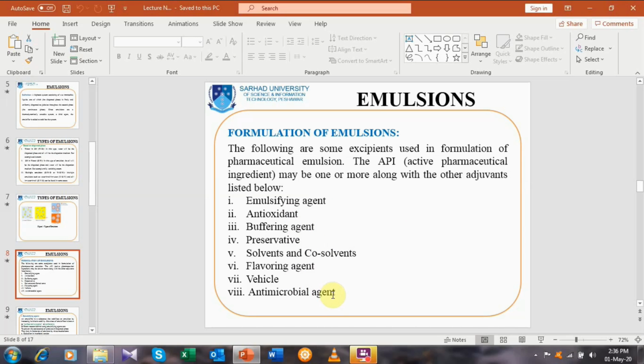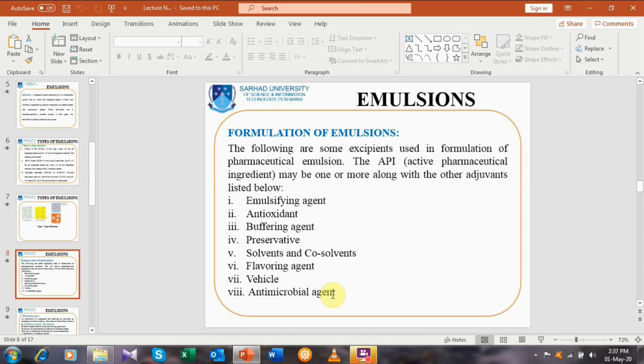If you see an emulsion label available in the market, for example, if you see the Cremaffin emulsion, or the propofol injection, which is also an emulsion, or any other dosage form, you will see the label claim contains the amount of the active pharmaceutical ingredient, but the rest of the excipients are not mentioned in that particular label of the dosage form available in the market.